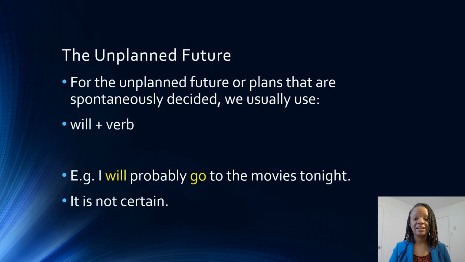For the unplanned future, or for plans that are spontaneously decided, we use will plus the verb. So for example, I will probably go to the movies tonight. This is actually true. It's 2-for-1 Tuesdays. So I will probably go to the movies tonight. It is not certain. It's something that's a little bit spontaneously decided. So I use will plus the verb.